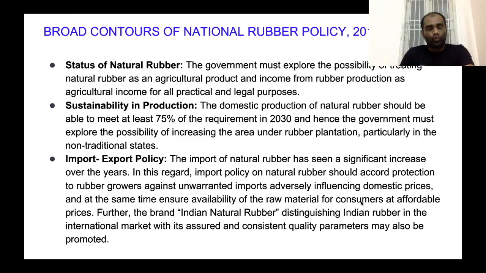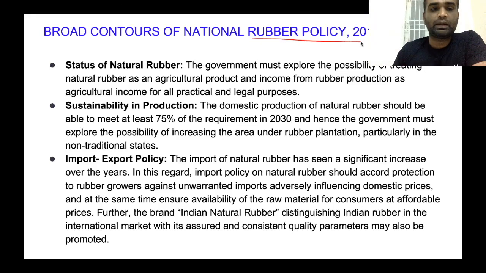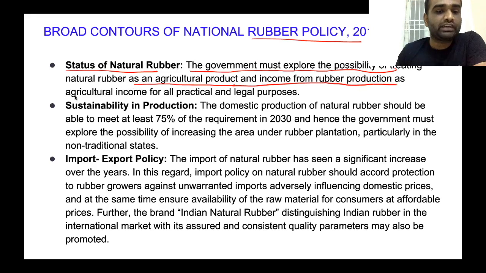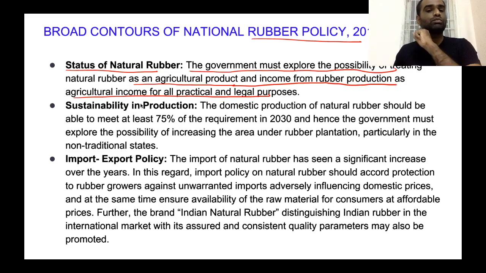Now moving on, what are the broad contours of the National Rubber Policy 2019? Status of natural rubber. According to this policy, the government must explore the possibility of treating natural rubber as an agricultural product, and the income from rubber production should be treated as agricultural income for all practical as well as legal purposes. Now, what are the advantages of classifying rubber production as an agricultural process?